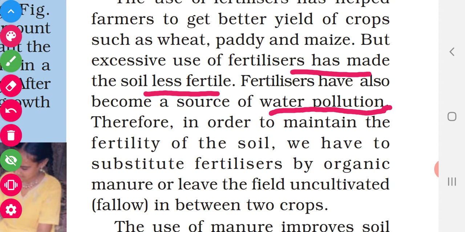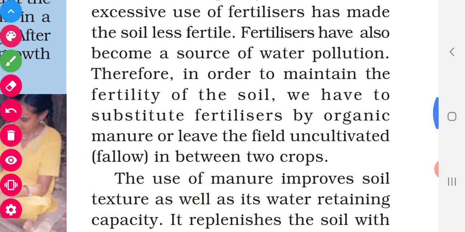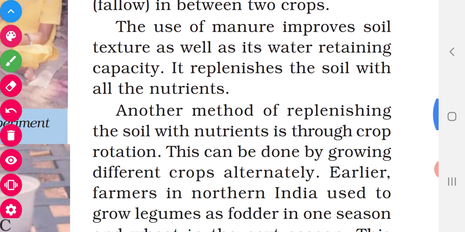Or we can go for crop rotation. What is meant by crop rotation? Crop rotation means growing different crops alternately. For example, if you plant paddy, then next we have to plant leguminous plants. These leguminous plants will absorb nitrogen and convert it into ammonia, and it will help the plants to grow.